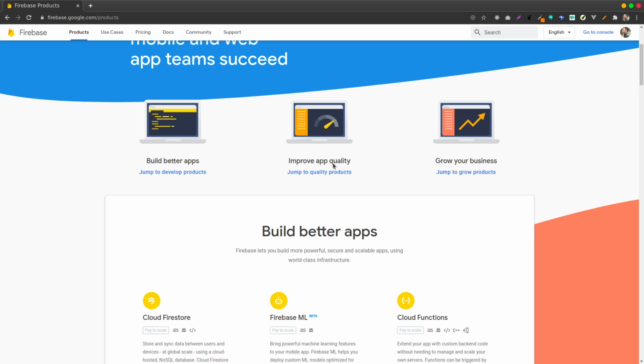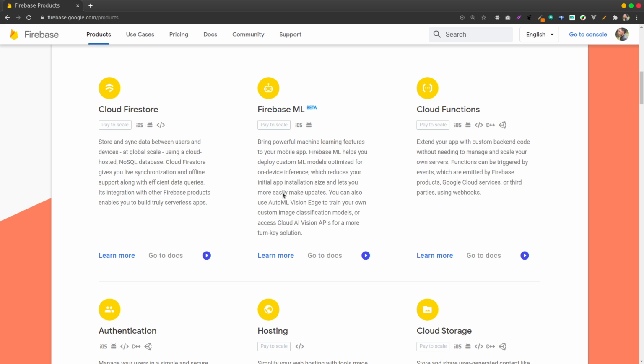For now, as a developer, all these things are available for you for free. And if you want to use machine learning, go ahead and look at Firebase ML. But for this week, I want to focus on Cloud Firestore, which we'll look at on Friday, and also authentication, which we'll be looking at today.